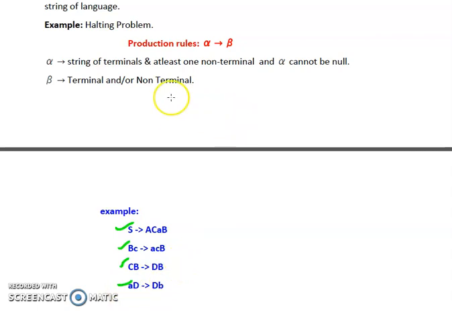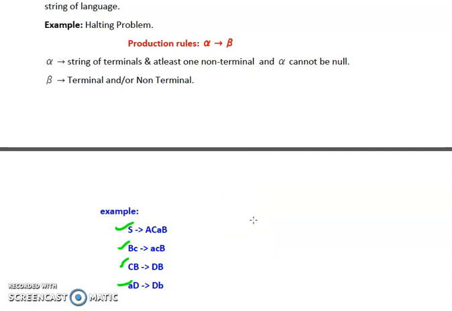So on the left hand side, we can have some rules like this also. There are two terminals and then a single non-terminal. Or you can have a single terminal and then you can have double non-terminal. So you can have any combination of terminals and non-terminals on the left hand side, but the restriction is at least one non-terminal should be present on the left hand side of the production rule of type 0 grammar.